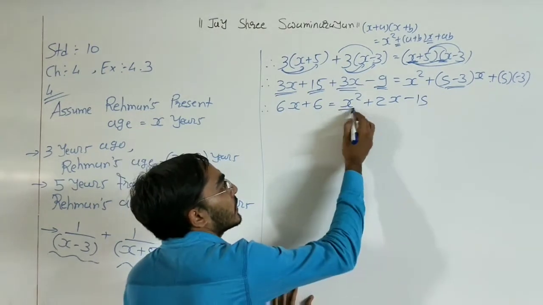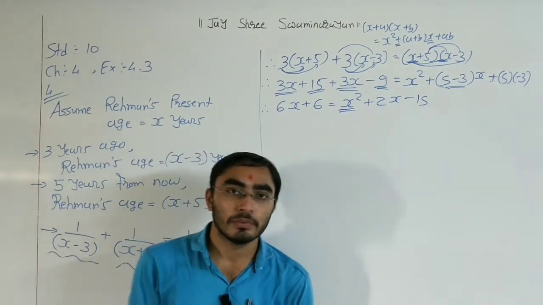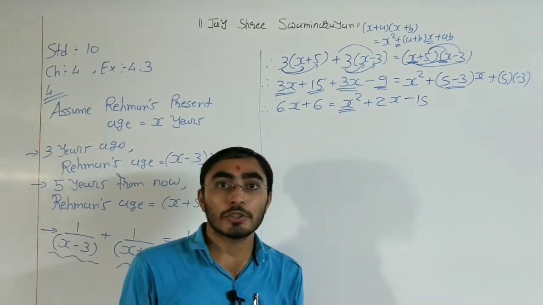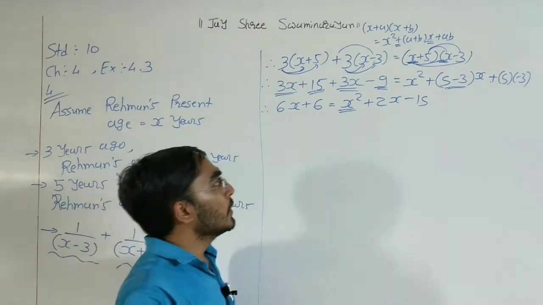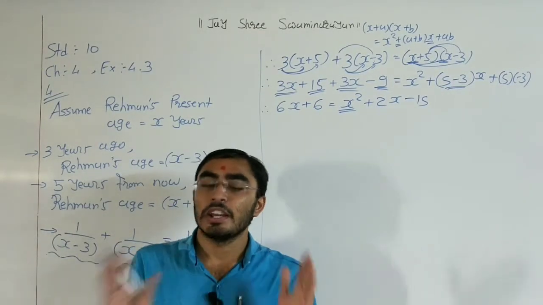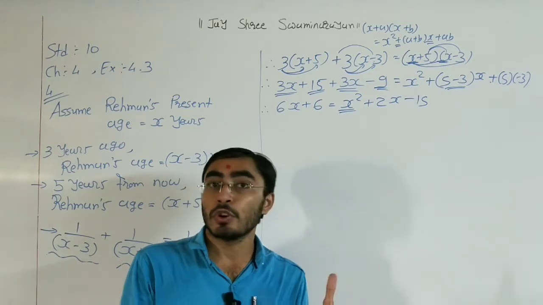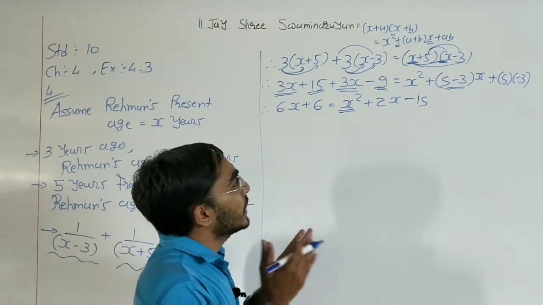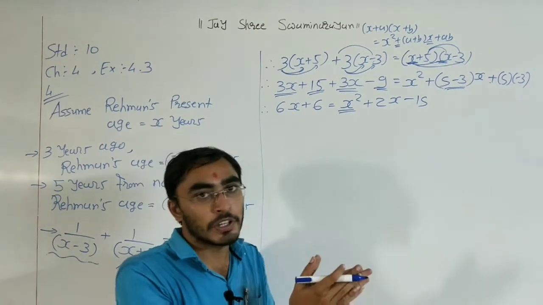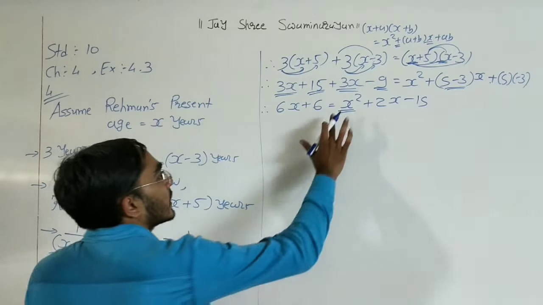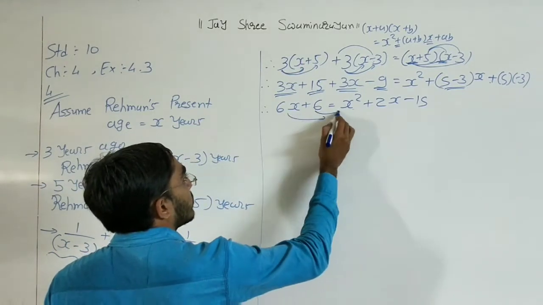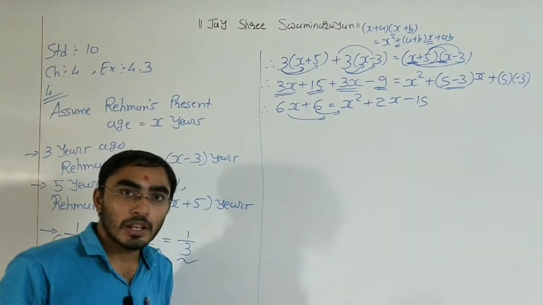But we want our x square as positive. Okay, the term which contains x square needs to be positive. Right now it is positive on the right hand side. If we transfer it to the left hand side, it becomes negative. We do not want this, right? So right now our x square is positive on the right hand side, so we do not need to transfer it. Alternately we need to transfer these two terms to the right hand side.